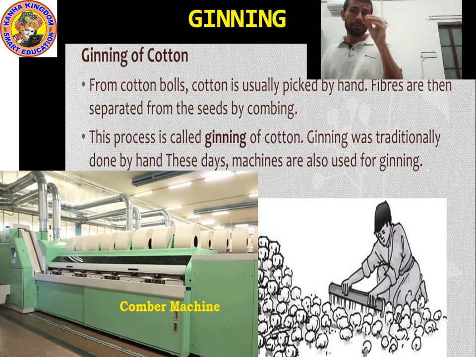So both are separated by a tool which is called combing. Yes, cotton fibers are then separated from the seeds using a tool called combing. You can see a boy is separating seeds and cotton fiber using a combing tool. This process is called ginning.